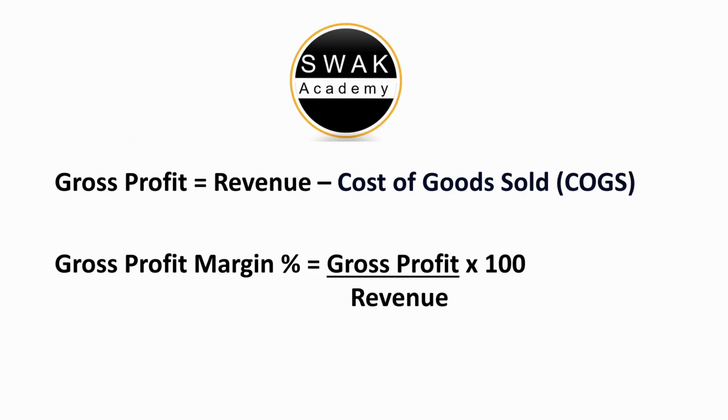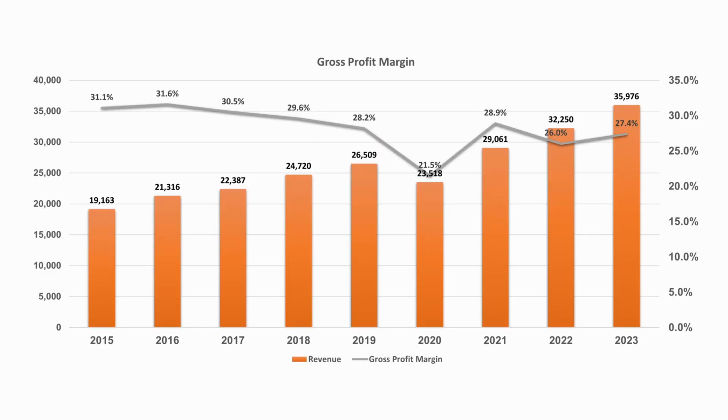Now let's check the profitability of the company. The gross profit is the result of revenue minus the direct cost to create these revenues. The gross profit margin is the result of gross profit divided by the revenue. The gross profit margin shows the amount of profit made before deducting selling, general and administrative costs, which is the firm net profit margin. The gray line in the chart represents the gross profit margin over the years.